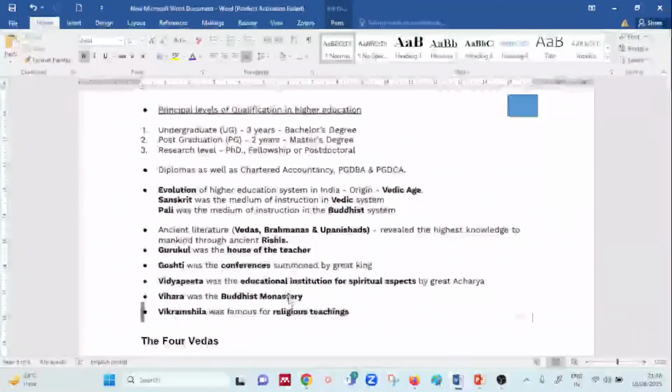Now the reason to make it very crisp is that these come either in the form of match the following or the statement question. So you don't have to remember a lot. What is required, that much I have given you for remembrance, okay.